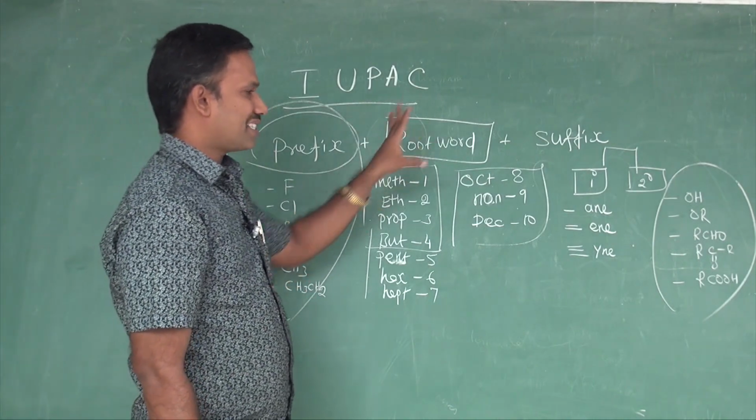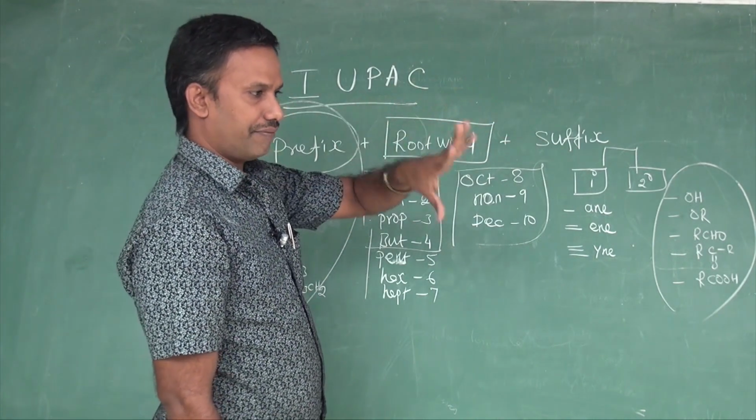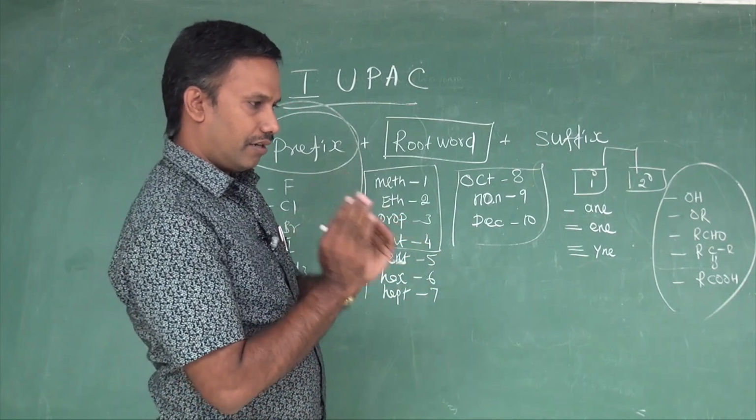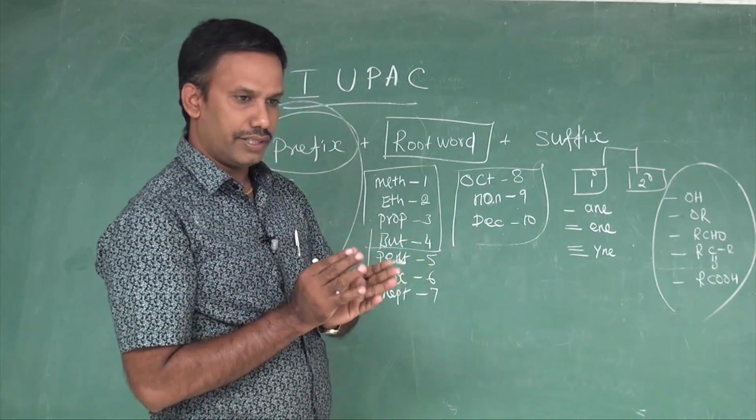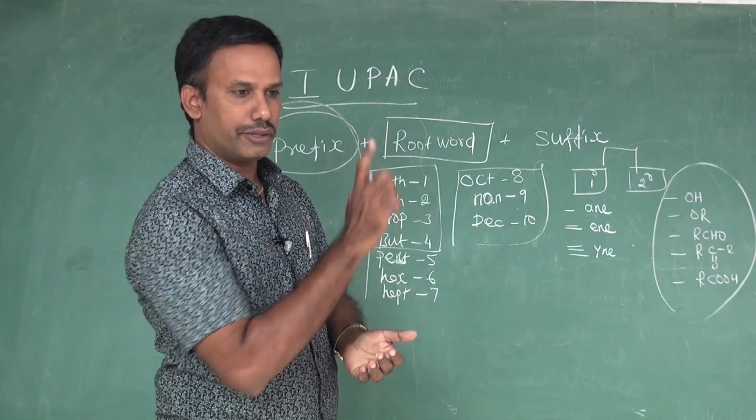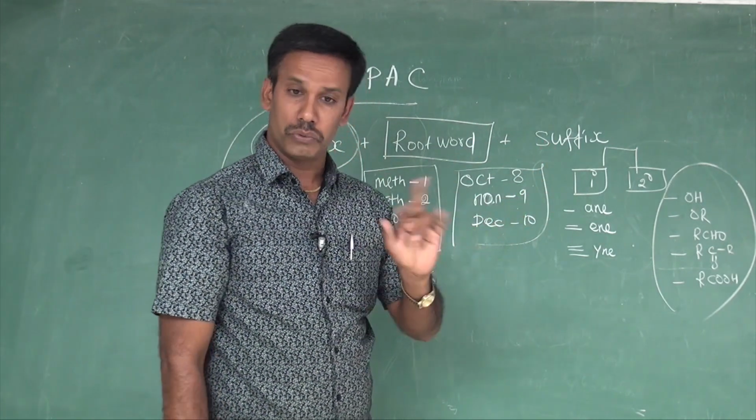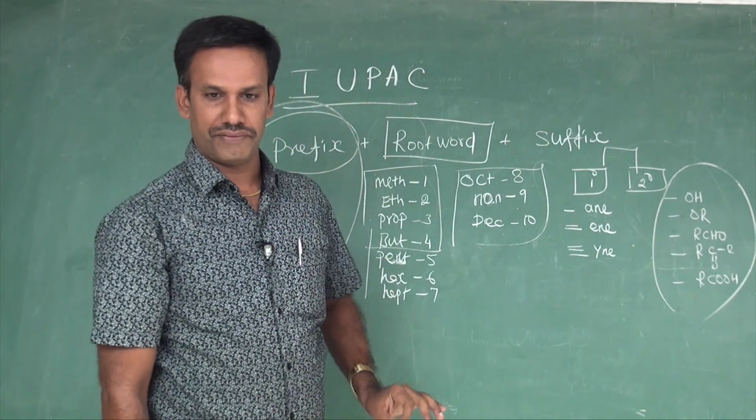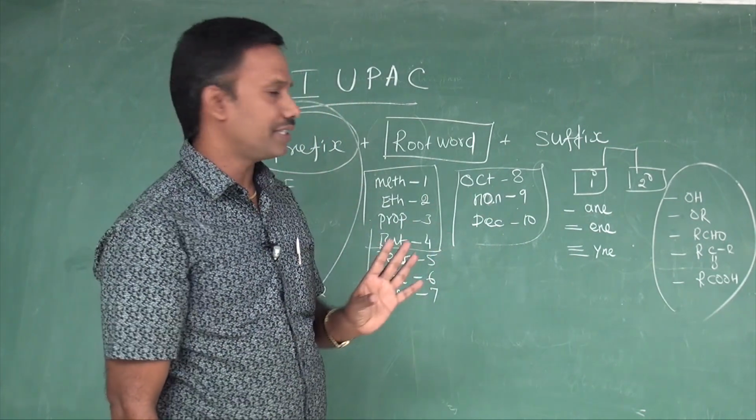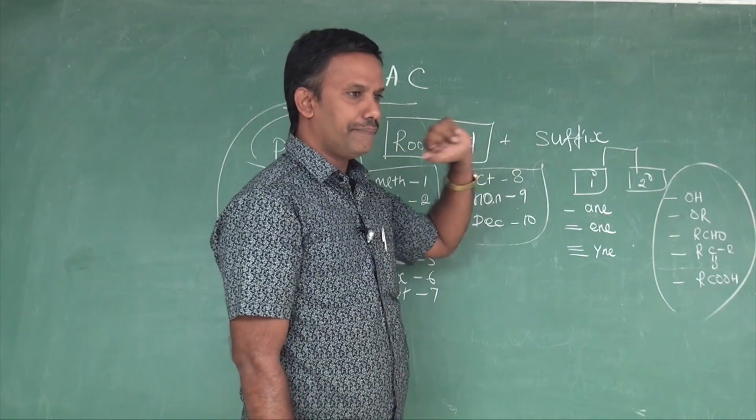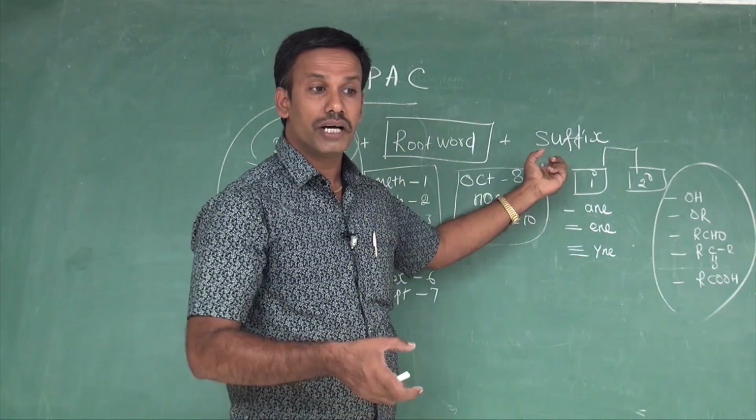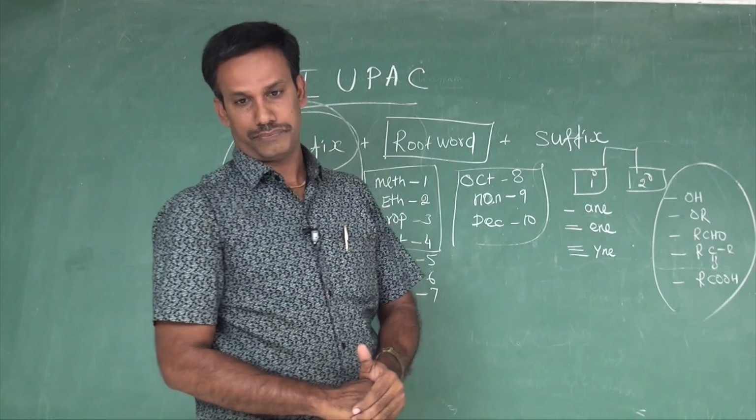Again, let us move on to suffix. What does the suffix say? Suffix comes after the root word. Prefix before the root word, suffix after the root word, and you will get an IUPAC name. Suffix is further classified into two types. One is a primary suffix, another one is a secondary suffix. The primary suffix says the nature of the hydrocarbon in that organic compound.